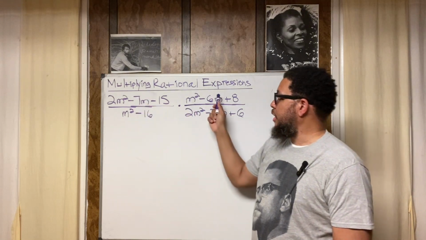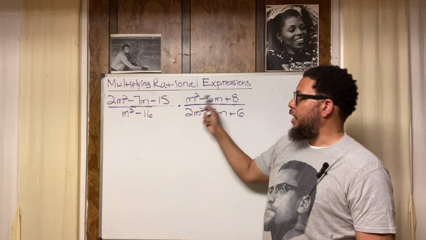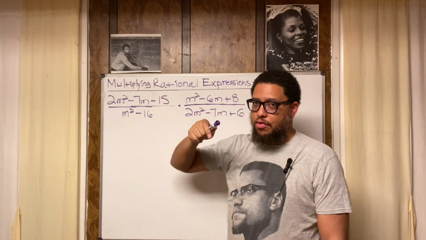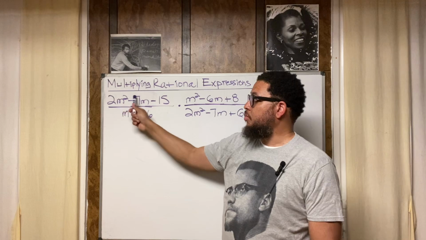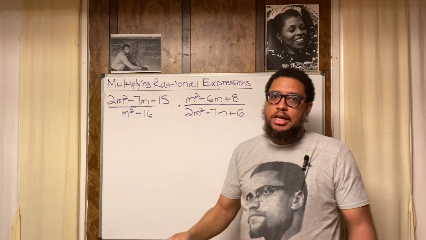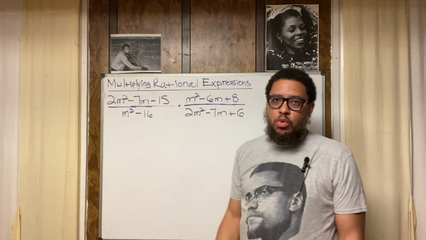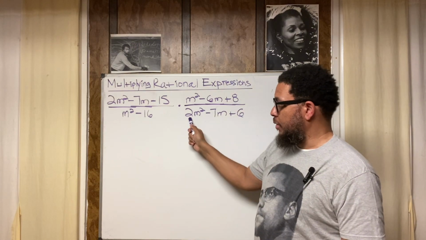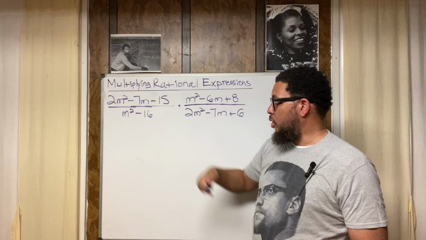So you factor this and this differently. This is easier to factor because there's a 1 up front. This is more involved. I'm not going to say difficult. It ain't more difficult. It's more involved, because it's a 2 up front. If it is any number besides 1, you got a little more work to do. It's going to be a little more involved. You know what I'm saying? Then right here, you got a 2 up front. It's a little more involved. All right. But we're going to work it out, though.